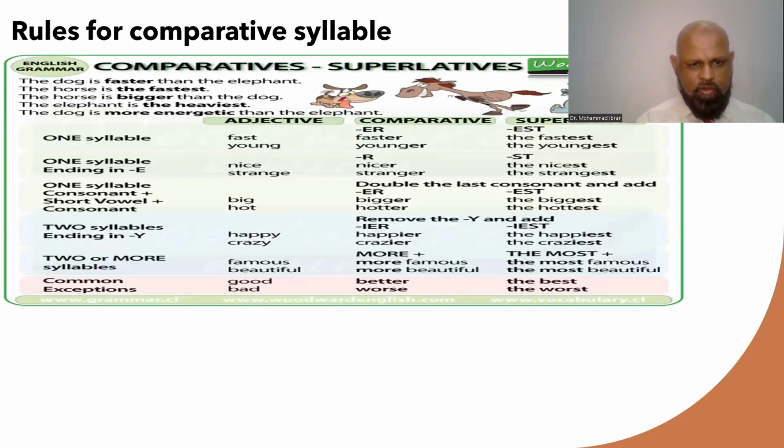I've also attached here rules for using comparative and superlative adjectives. As you can see, with one syllable, like fast, which is an adjective with one syllable, we have to use er in comparative, and we have to use est in superlative, like fast, faster, the fastest. With two syllables or more than two syllables, like beautiful, you see, we have to use more beautiful in comparative, and we have to use the most beautiful in superlative. So you can go through each rule when you find time.